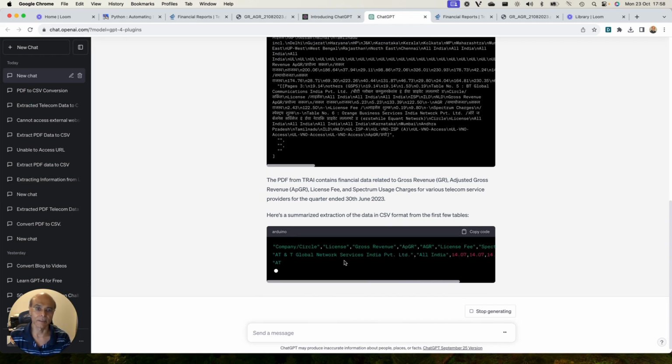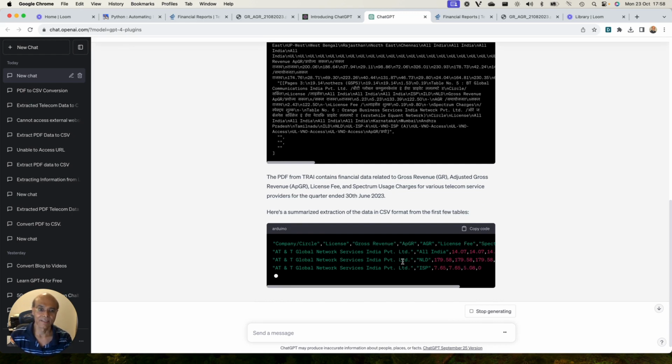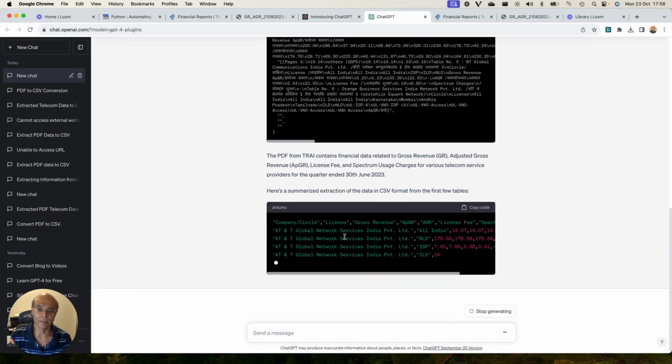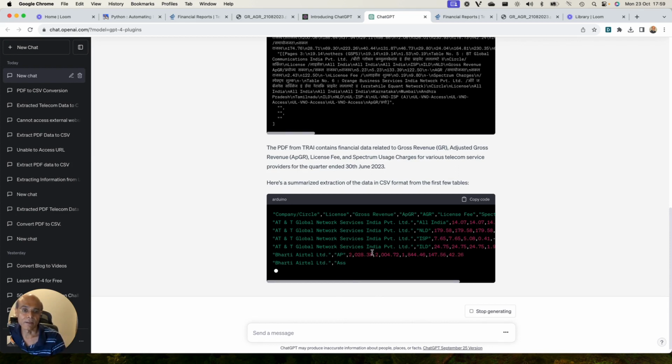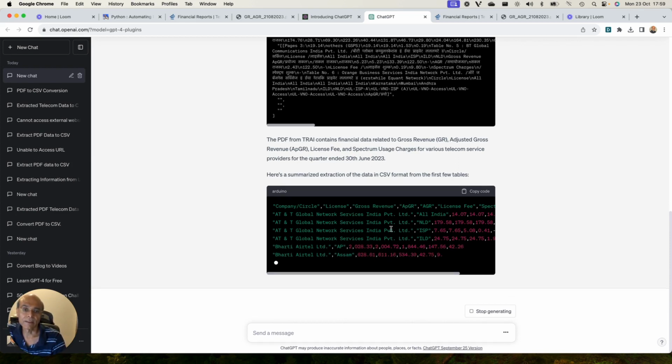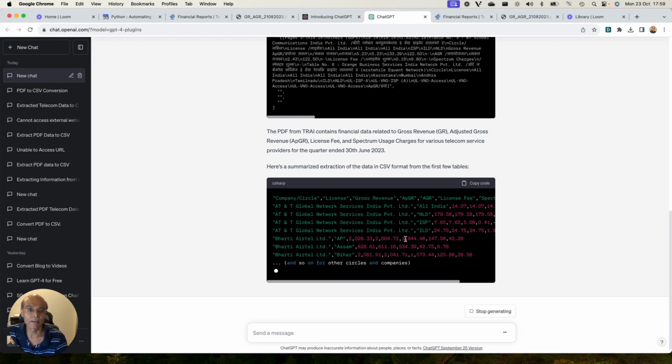AT&T is presented first. All 4 columns of AT&T, 4 rows of AT&T have been presented. Then we come to Bharti Airtel, circle, and gross revenue, the APGR. All the data is being presented in a format which is very clean and looks very great.